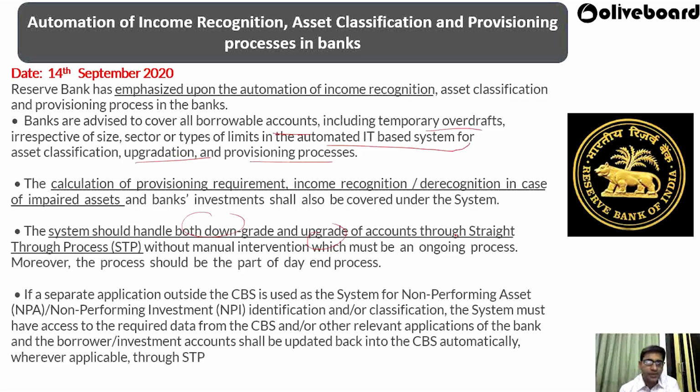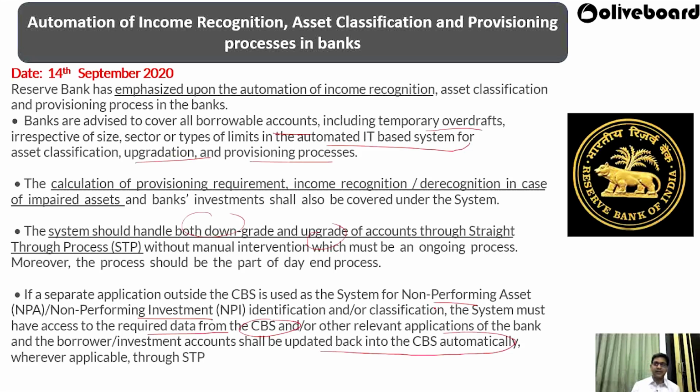So here there should be a straight-through process where upgrade and downgrade can happen based on the automation. If a separate application outside the core banking system is used as the system for non-performing asset and non-performing investment identification, the system must have access to the required data. So whatever IT-enabled system is used for automation should get the required data from the core banking system and other respective applications of the bank, and the borrower and investment accounts shall be updated back into the CBS automatically.